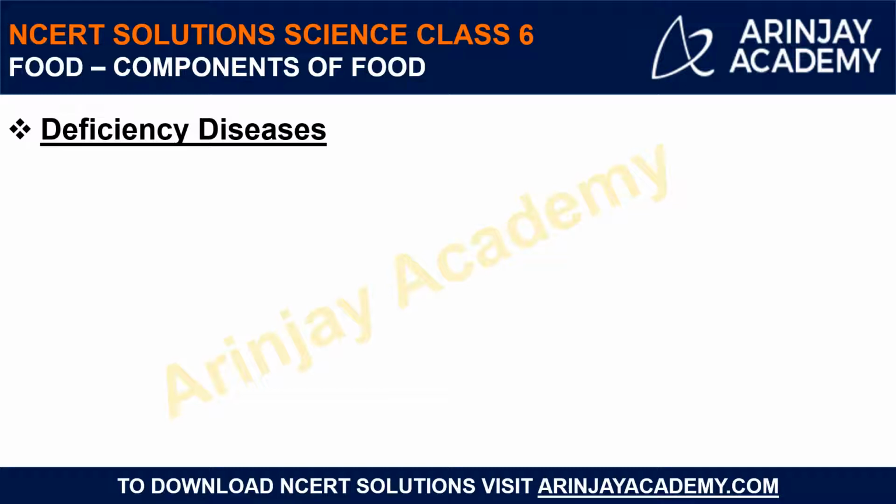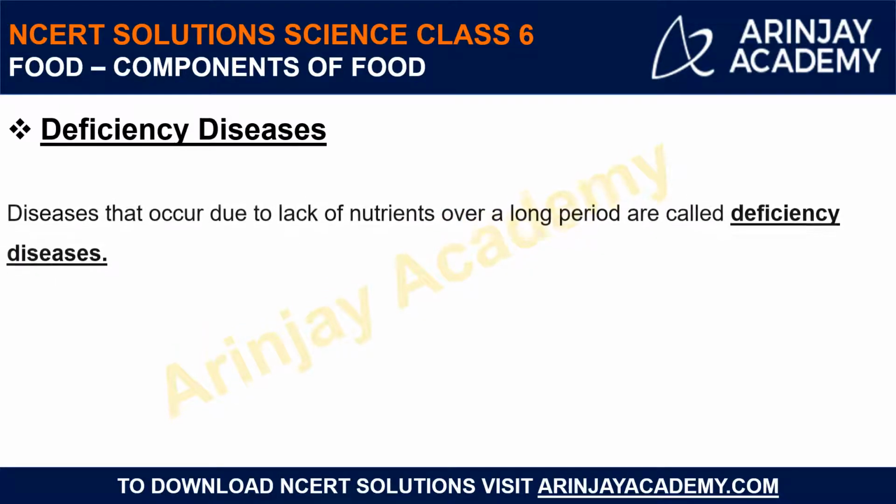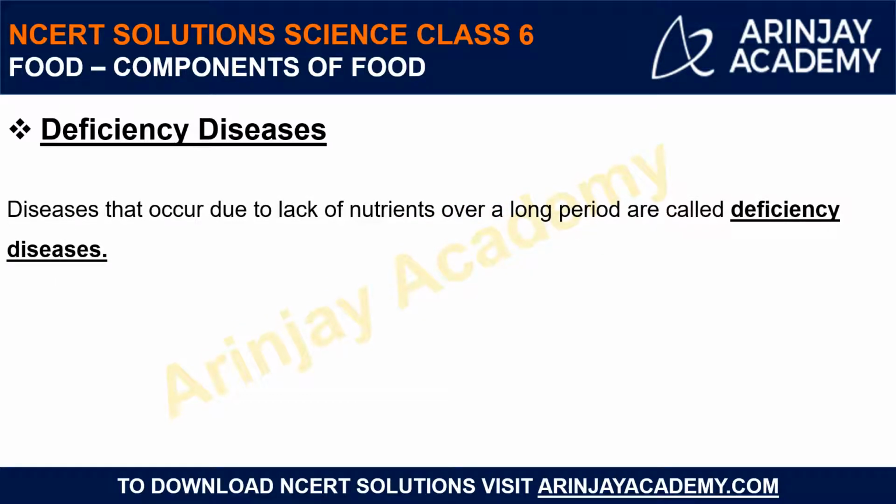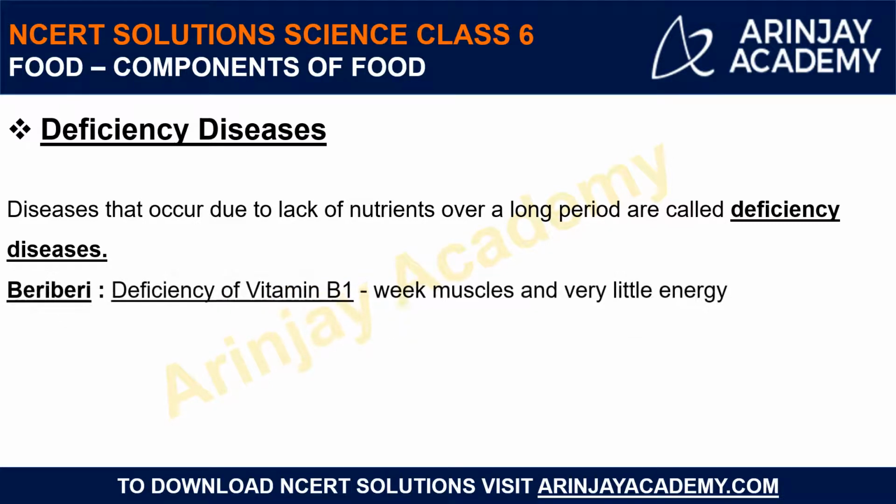Now, when such nutrients get missed out for a longer period of time, we acquire some diseases which are called deficiency diseases, the diseases that are caused by the deficiency of important nutrients. Then let's see some examples of diseases that can happen due to the lack of a particular nutrient in our diet.